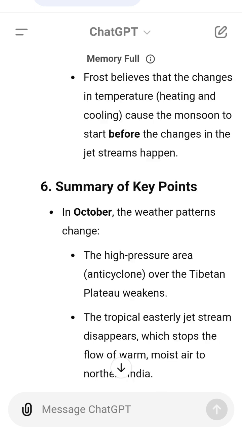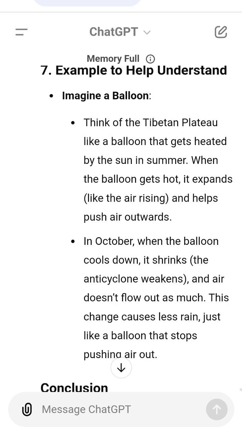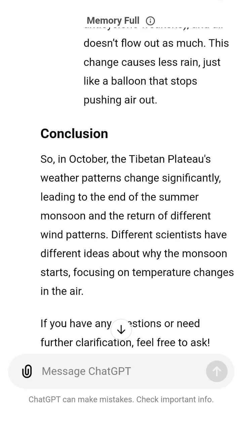Conclusion. In October, the Tibetan Plateau's weather patterns change significantly, leading to the end of the summer monsoon and the return of different wind patterns. Different scientists have different ideas about why the monsoon starts, focusing on temperature changes in the air.